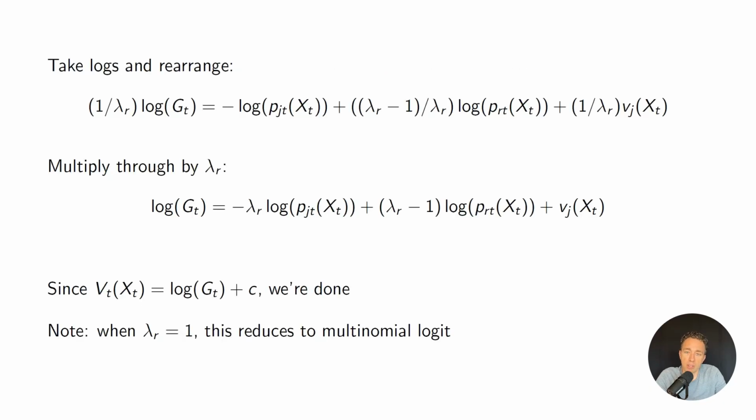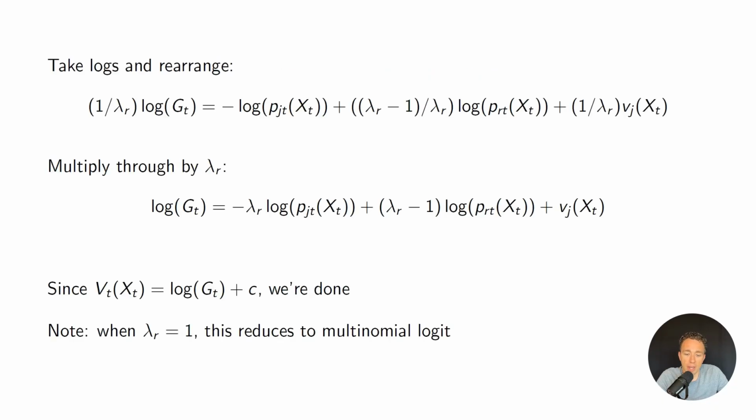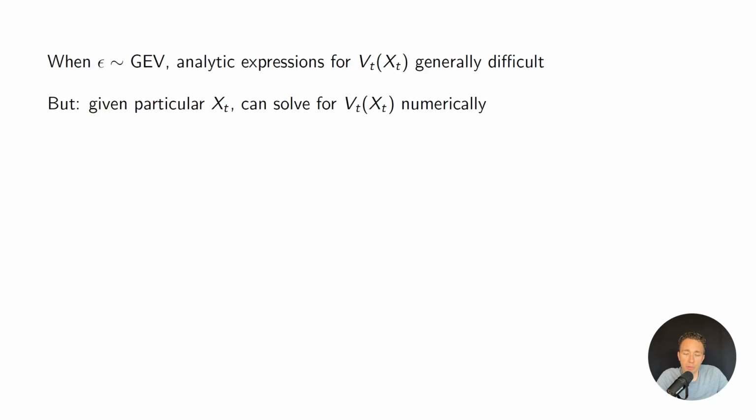This was what we did for the nested logit. Now what do we do for GEV? Well, that's going to be more difficult because it depends on the form of the generator function that we take. We might have cross-nest probabilities in here if it's an overlapping nests model, and so on and so forth. However, if we have a particular state, we can numerically solve for big V_t because we have this formula that the probability is equal to the partial derivative of the log of G with respect to the argument that I want, the little v_j.